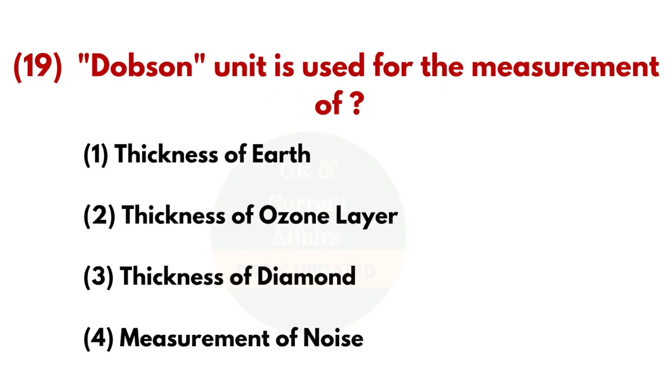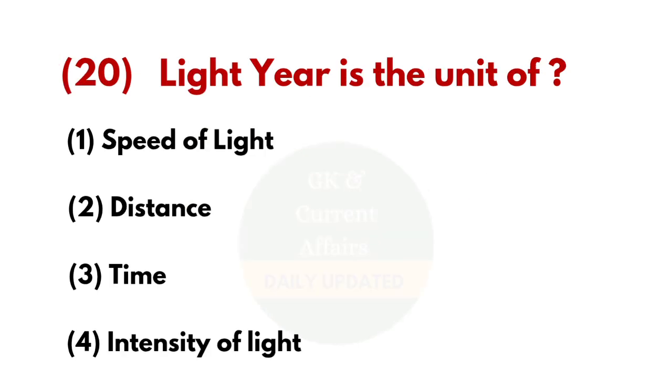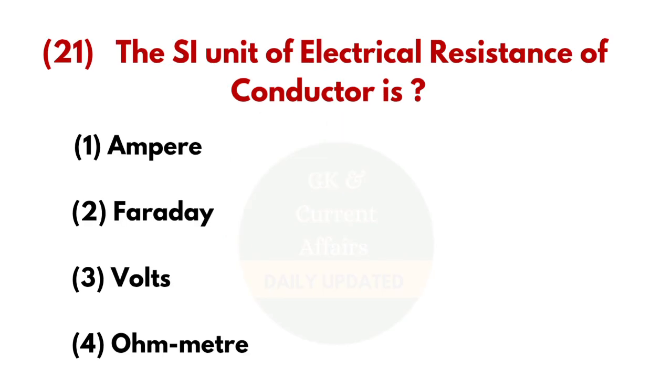19th question, Dobson unit is used for the measurement of? And the answer is thickness of ozone layer. 20th question, light year is the unit of? And the answer is distance. 21st question, the SI unit of electrical resistance of conductor is? And the answer is ohm meter.